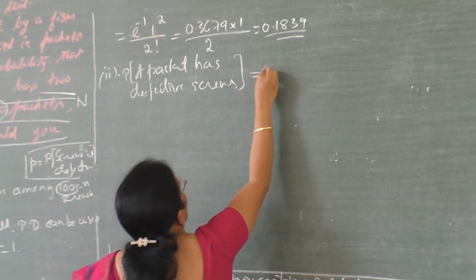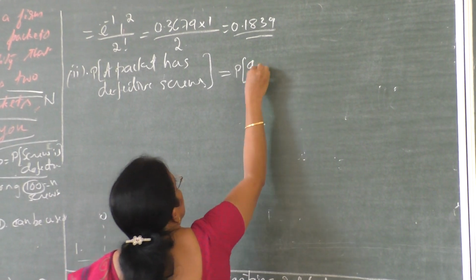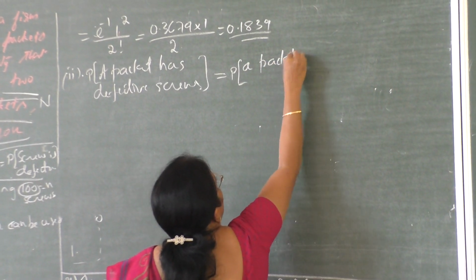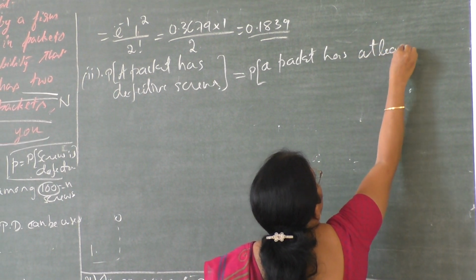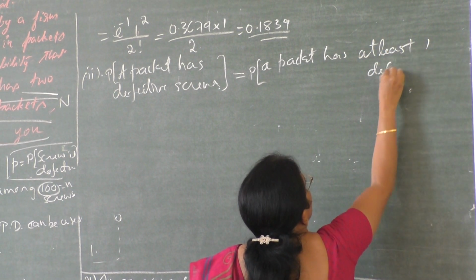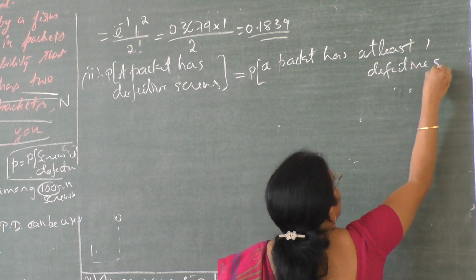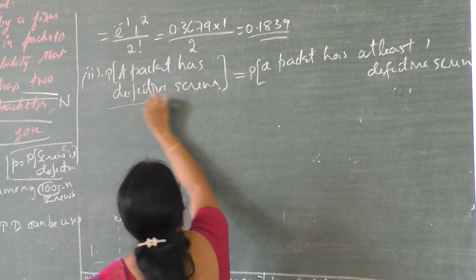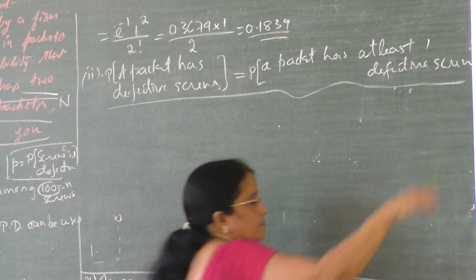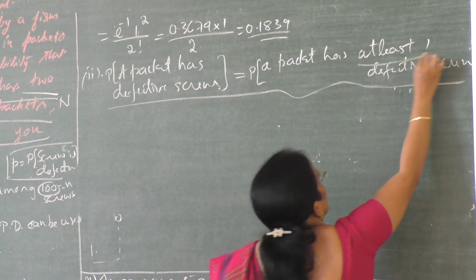Which is equal to the probability that a packet has at least one defective screw. This is a very, very important statement. At least one, right?